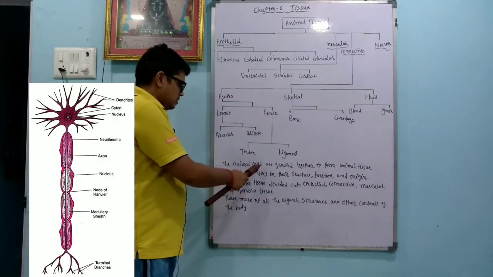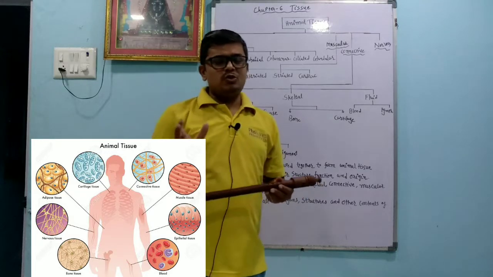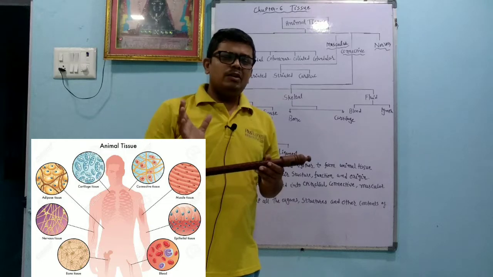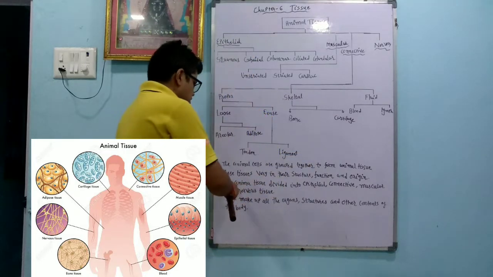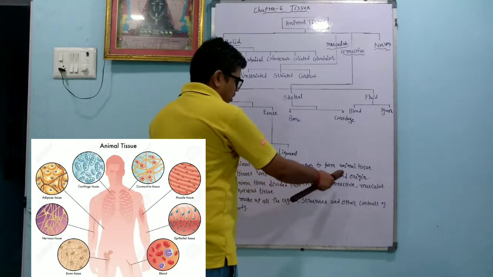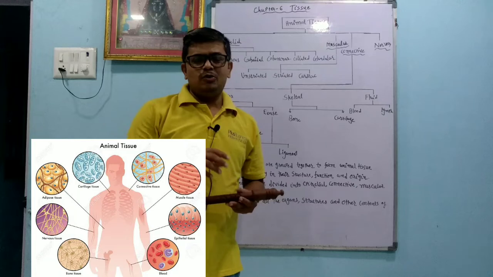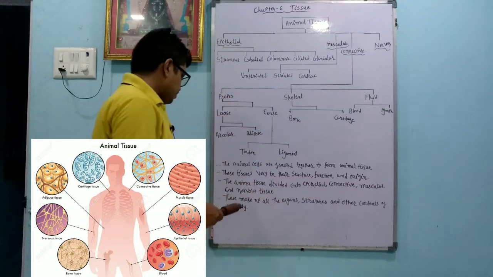The animal cells are grouped together to form the animal tissue. So we know how the tissues are formed: when the cells are together, they make the tissue. Like that, animal tissues are formed. These tissues vary in their structure, function and origin.